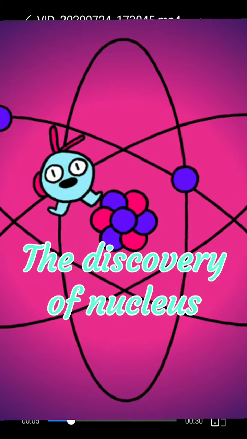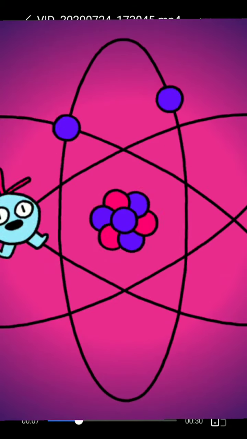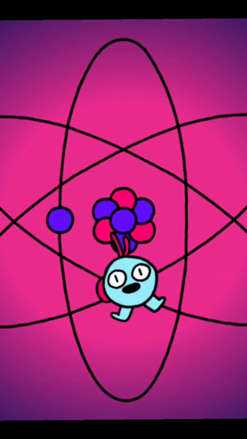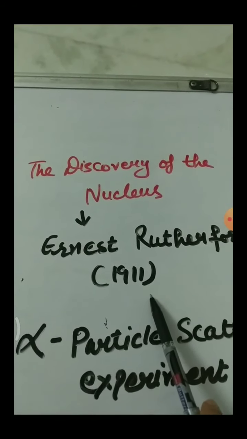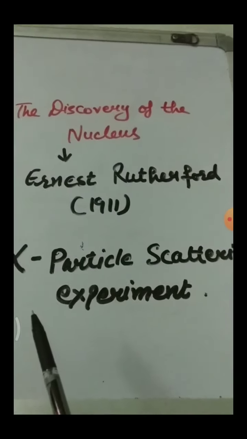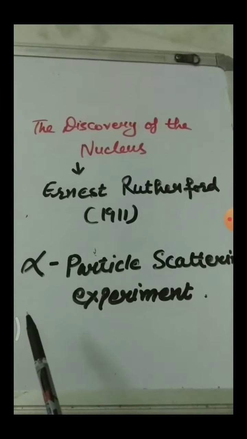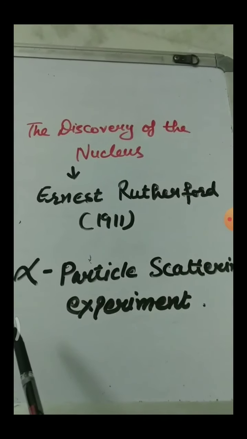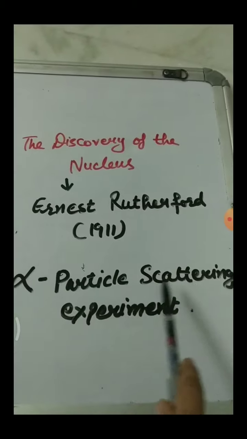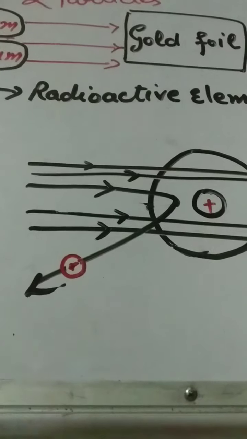The discovery of the nucleus. The concept of the nucleus was given by Ernest Rutherford in 1911. The idea is based on the result of the alpha particle scattering experiment done by Ernest Rutherford.